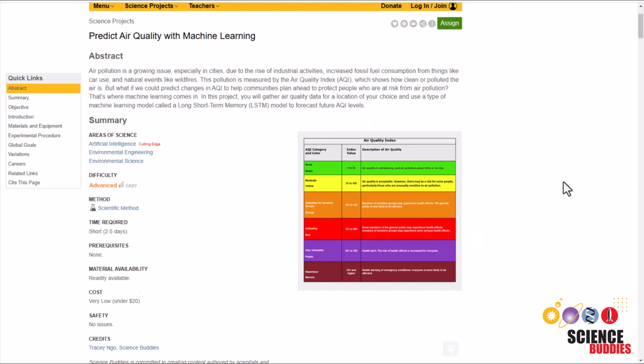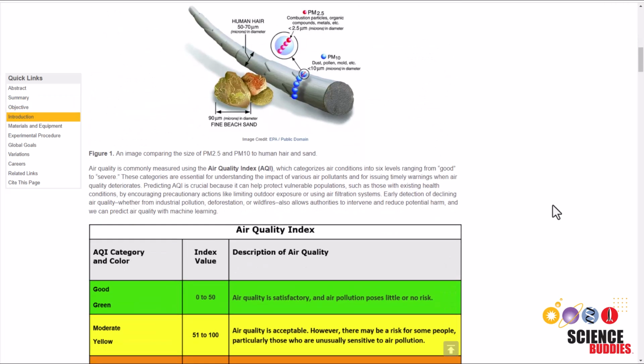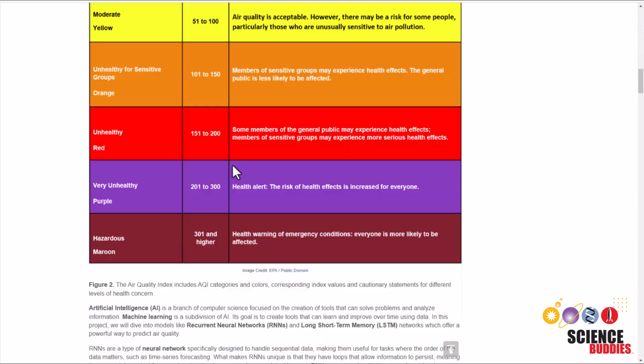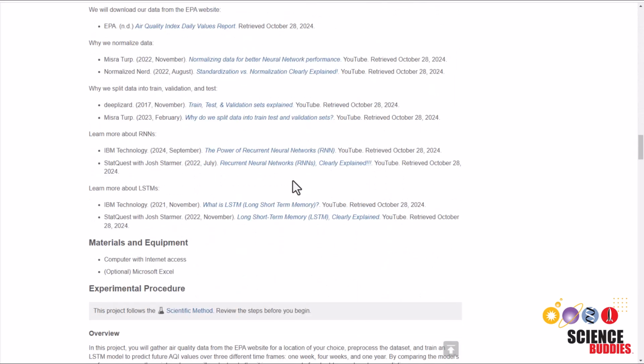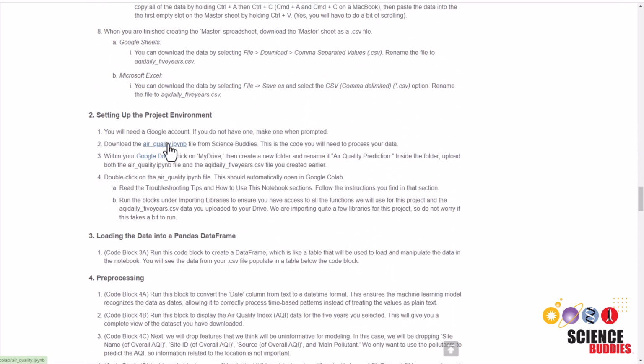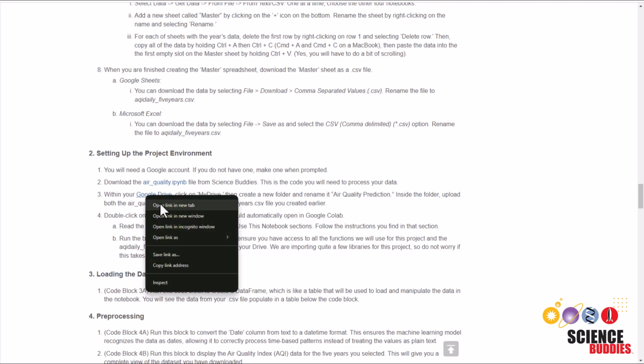To access the full instructions and Google Colab notebook for this project, check out the project page linked in the description below. Now, let's get started. To download the project notebook, you need to scroll down under step 2 and download the notebook by clicking on this link. Then you want to open your Google Drive, which you can do by opening this link over here.